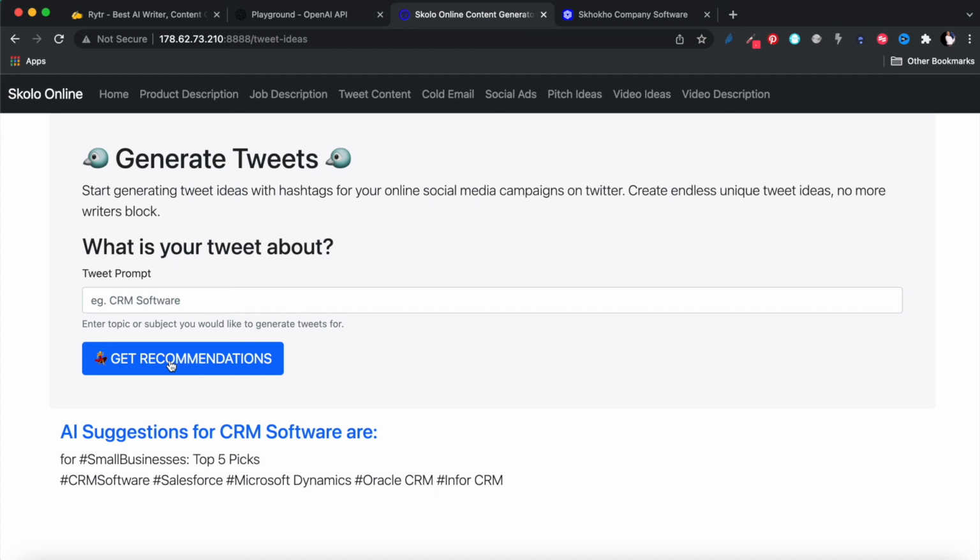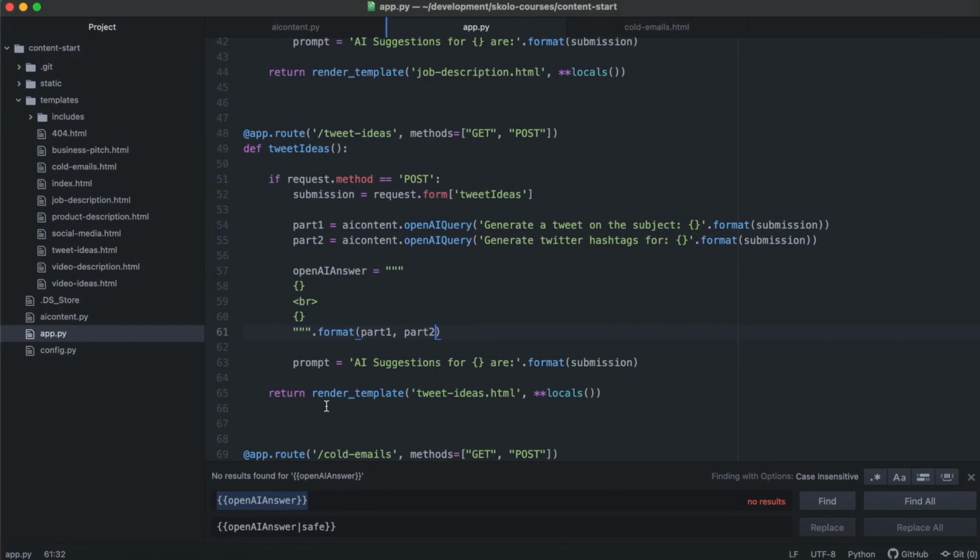Okay. So what it's doing here is inputting what we entered before, CRM for small businesses, top 5 picks. And this is basically the hashtags, and this is the content of the tweet. From what it looks like, for the content of the tweet, perhaps we need to include the submission itself. This is sort of assuming that because it's text completion, it's completing.